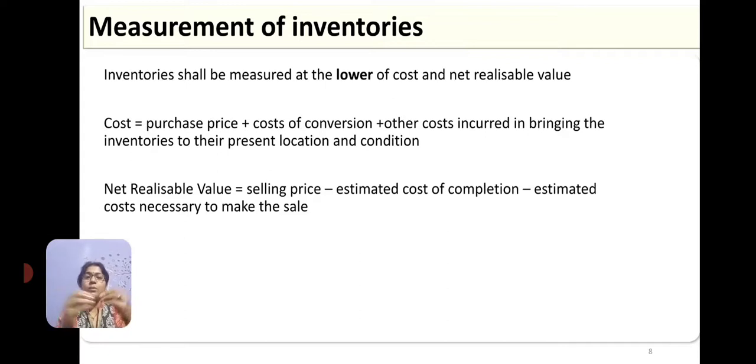That means there are so many values which could be attached: the cost you have spent, the selling price at which you usually sell it, the value at which you can sell it now, or the value of replacing the stock. So, there are so many values which come into the picture. Now, which is the value that I should consider while recording it in the books of accounts? That is the big question here.